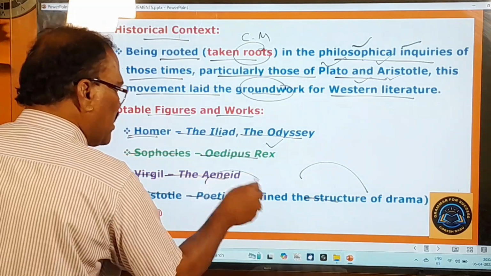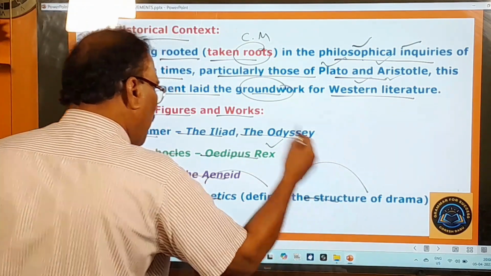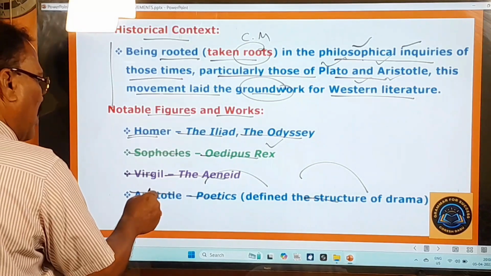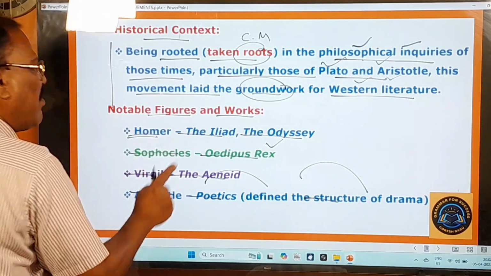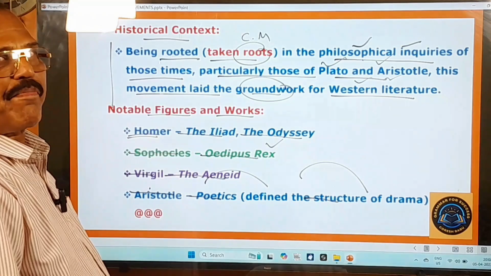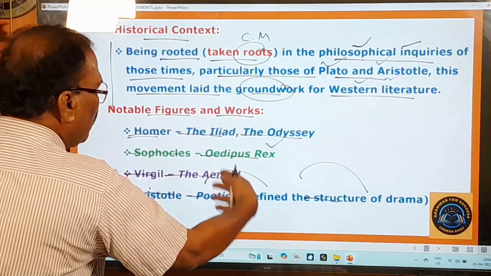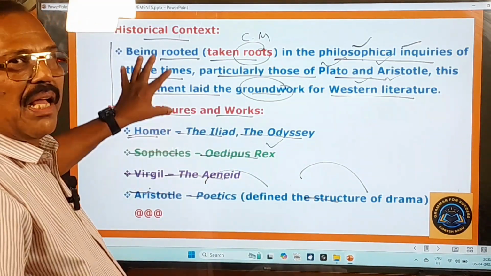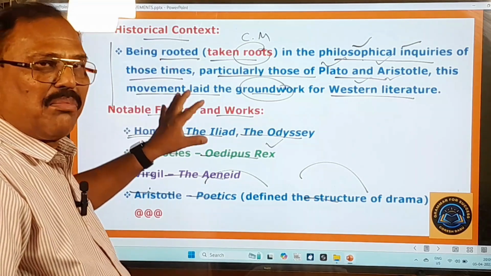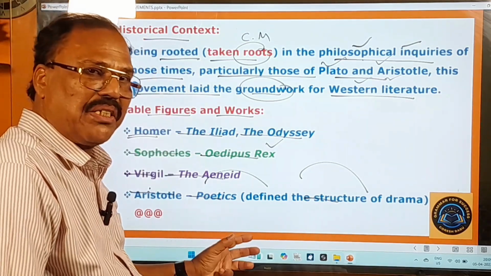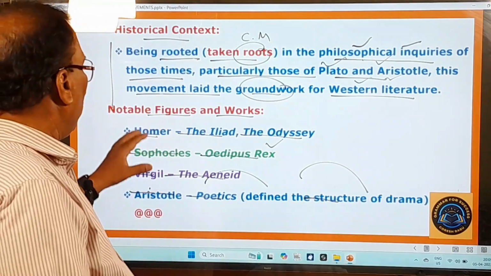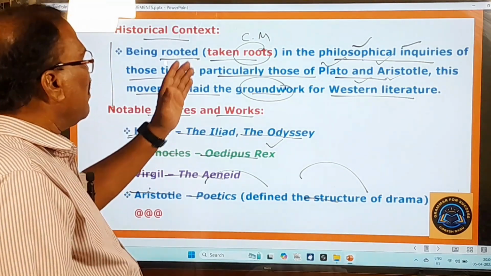So in the Poetics, the structure of drama is defined or explained very clearly by Aristotle. So these were all the writers of that classical movement, and they composed all these great memorable books. This is all about the classical movement. So far you have learnt the main points about the classical movement, the historical background, and you have also learnt the notable figures and their works.